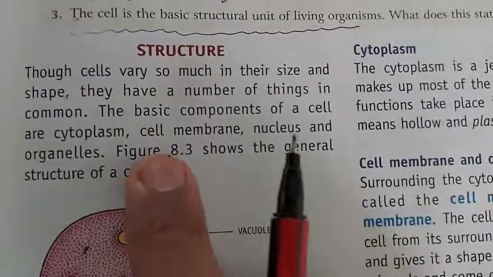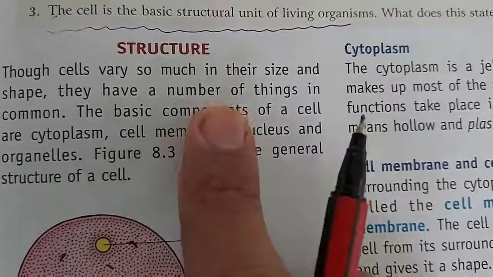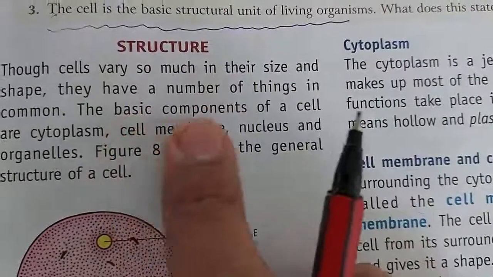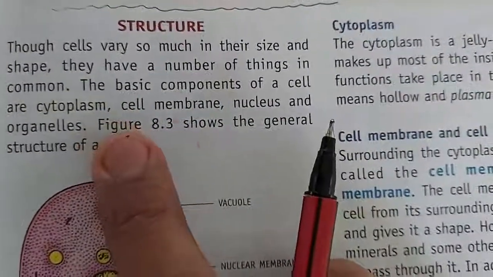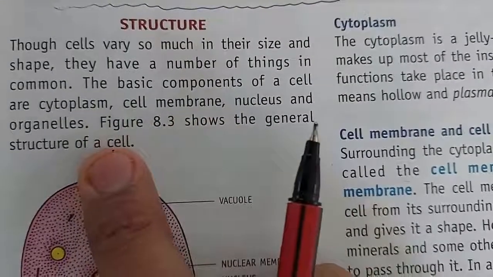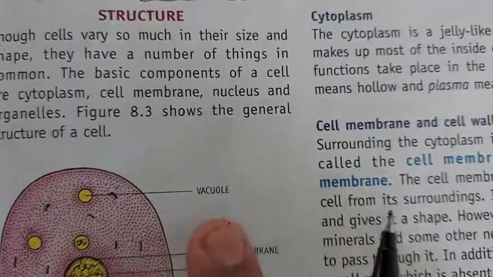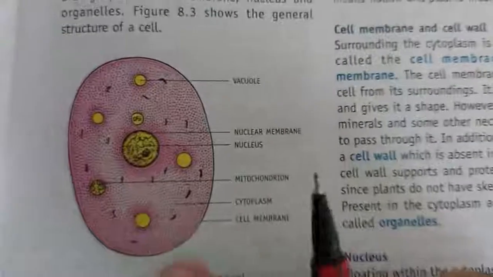First we'll do some reading. Though cells vary so much in their size and shape, they have a number of things in common. Every cell has cytoplasm, a cell membrane, a nucleus, and cell organelles. This is the general structure of a cell.